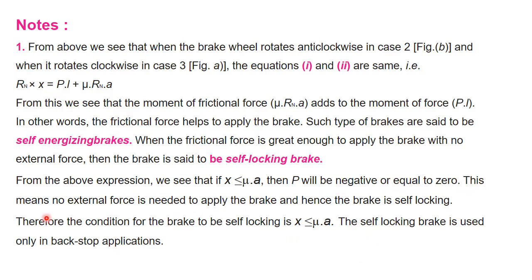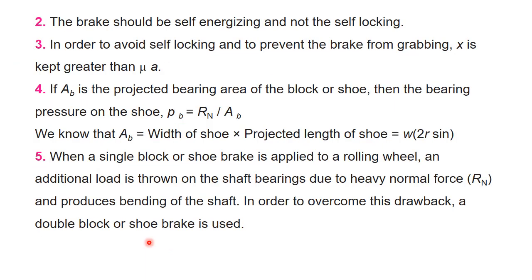This means that no external force is needed to apply the brake. Hence the brake is called a self-locking brake. Therefore the condition for a self-locking brake is x less than or equal to mu multiplied by A. A self-locking brake is used only in back stop applications.